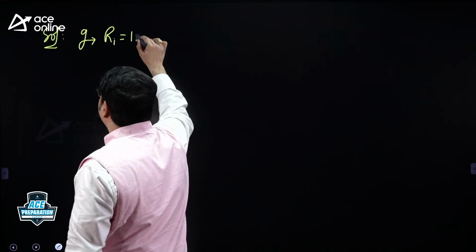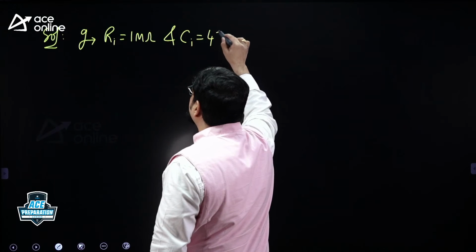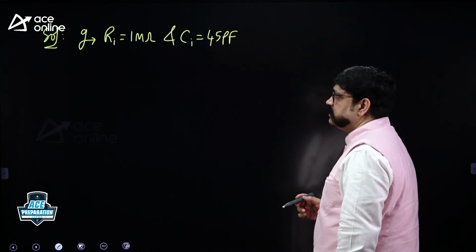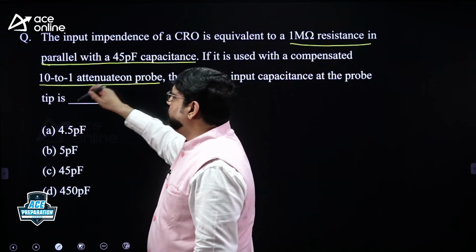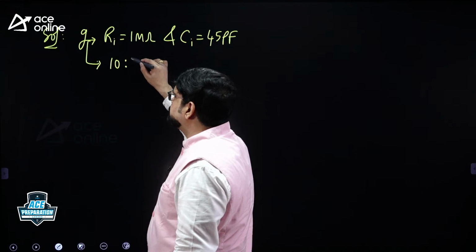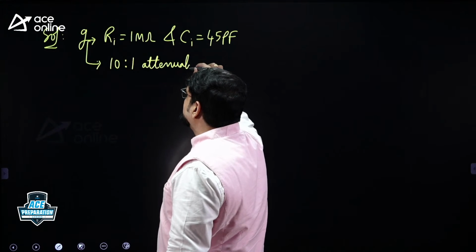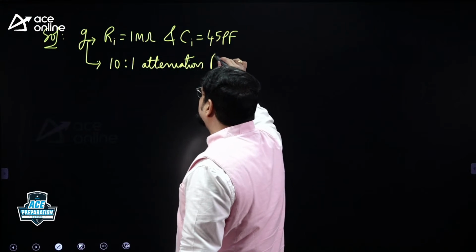Input resistance of the CRO is given 1 mega ohm. Input capacitance of CRO is 45 picofarad. And what is that one more data given? You can observe here 10:1 attenuation probe.